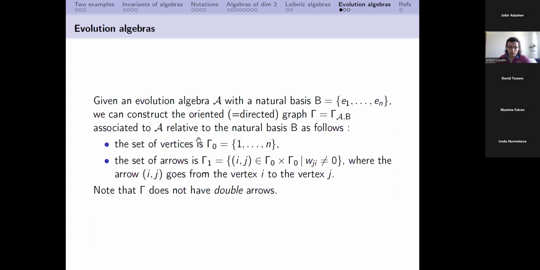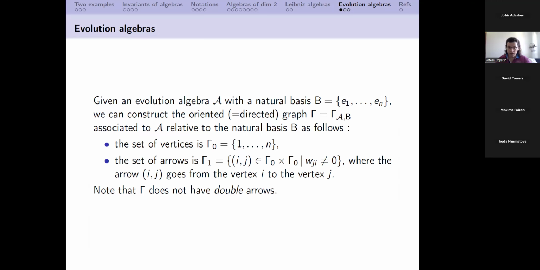So here, let me define a graph. When we have an evolution algebra, we consider some natural basis, and we take elements of this basis as vertices of a graph. Then we write down an arrow from i to j if, considering the basic element ei, we take the square of this element, and the square contains ej with a non-zero coefficient.